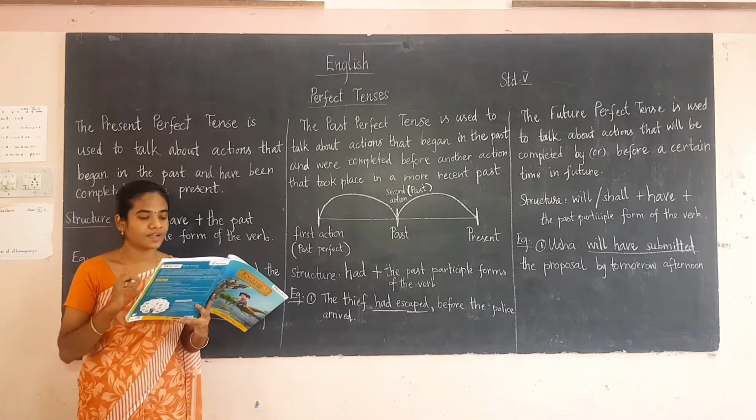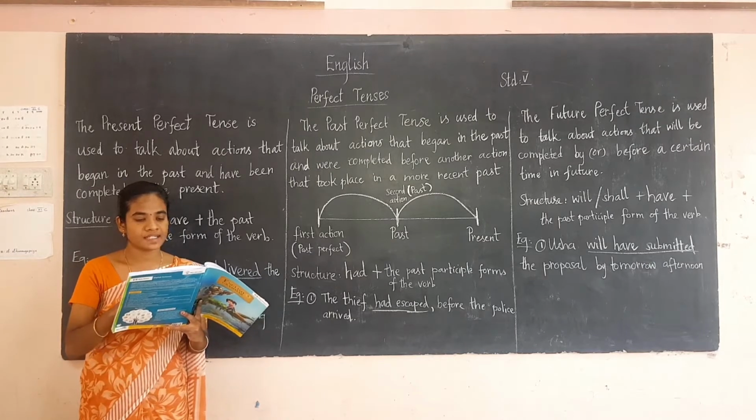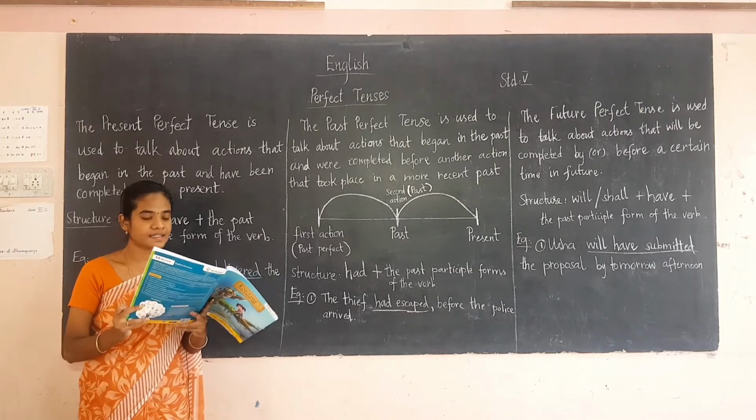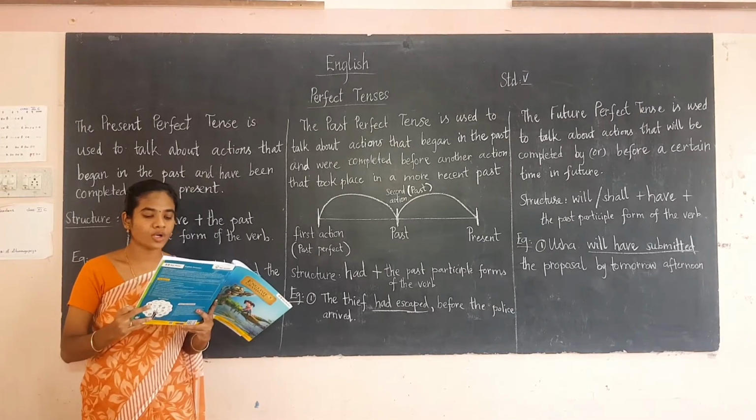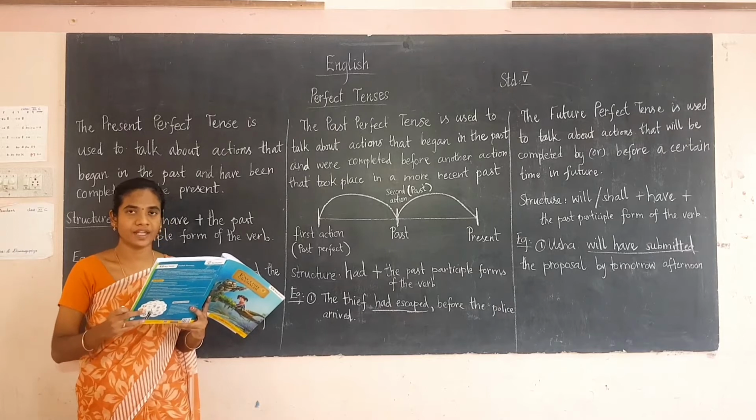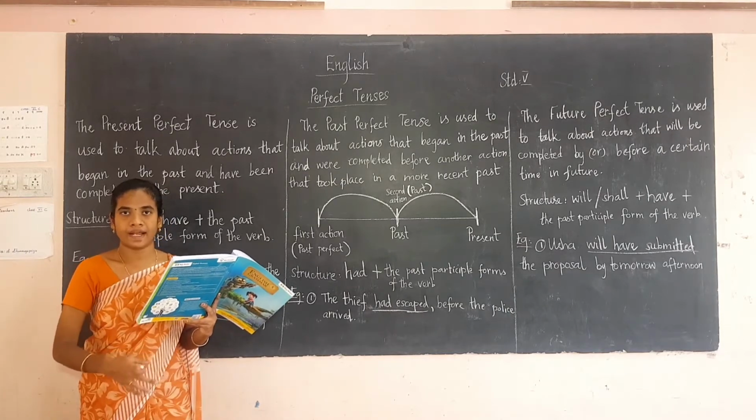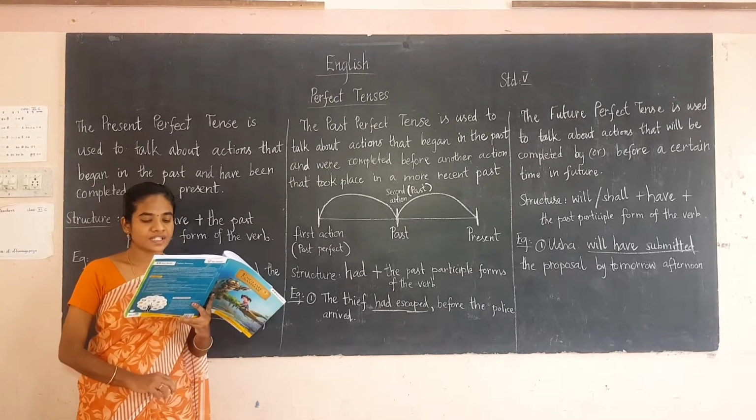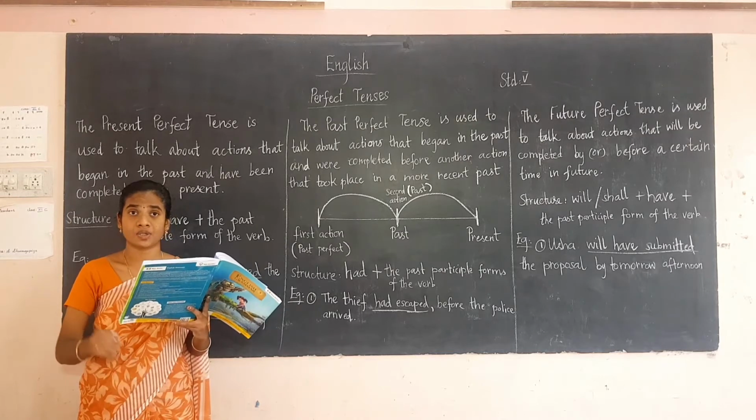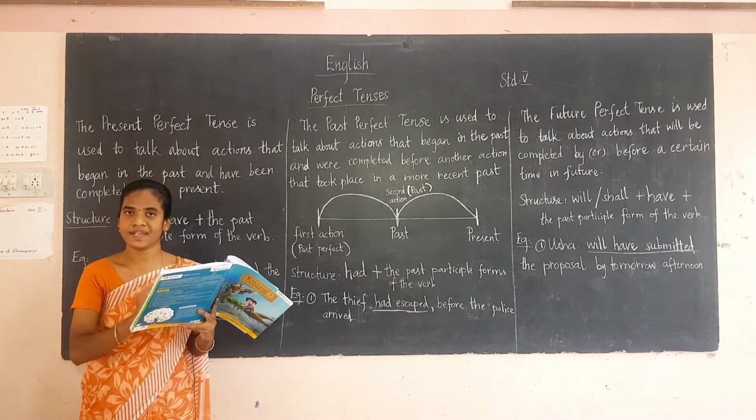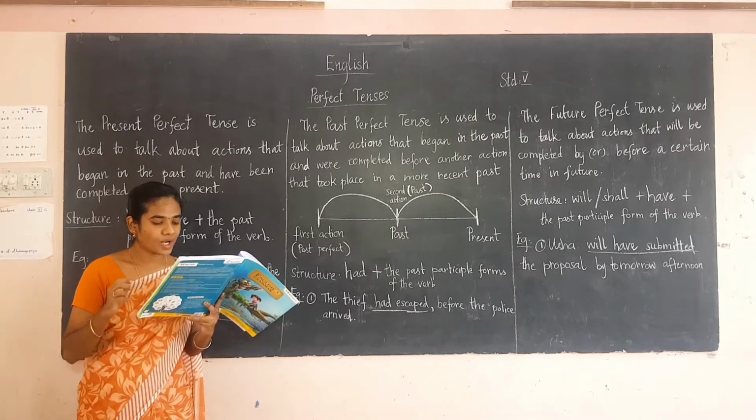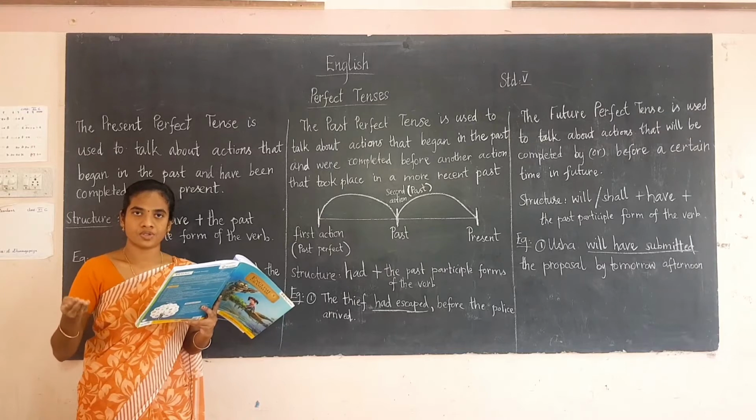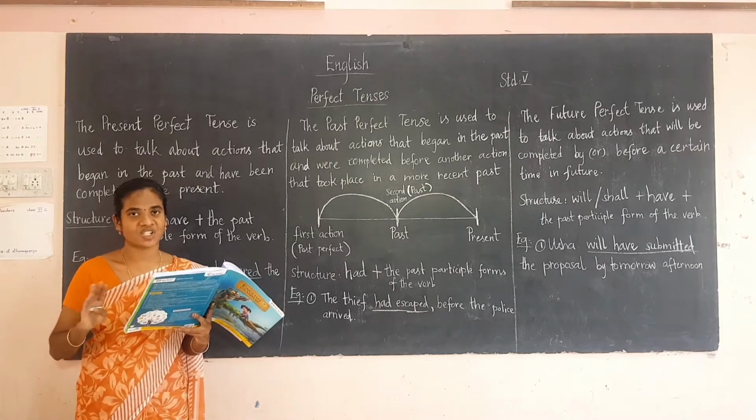For that they have given examples. See below, after the structure, here they have given example sentences. My grandparents have gone on a pilgrimage. Here the action started in the past and is completed in the present. The next one: the girls have just had their breakfast. These are actions completed in the recent past. The next one: it's only 6 p.m. and dad has already made dinner. So before the expected time the action is completed.